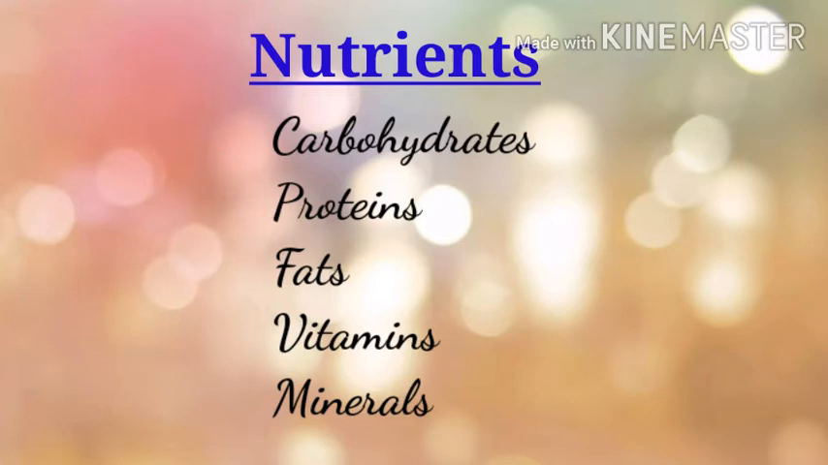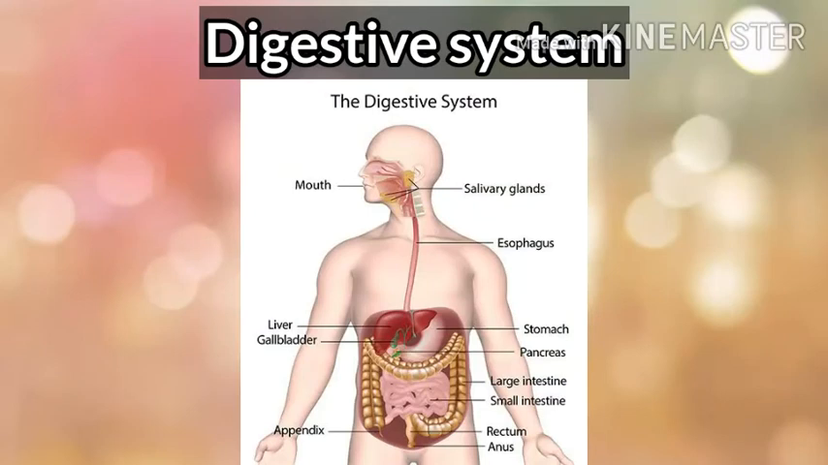Next, let's see what are the different organs in the digestive system. This figure shows the human digestive system. It consists of a group of organs that make up a long digestive tract. It is called the alimentary canal. There are some digestive glands such as the salivary glands, pancreas and liver. These glands secrete their digestive juices into the alimentary canal.